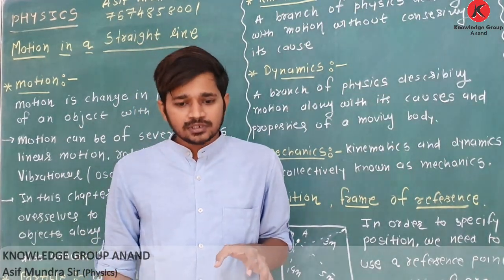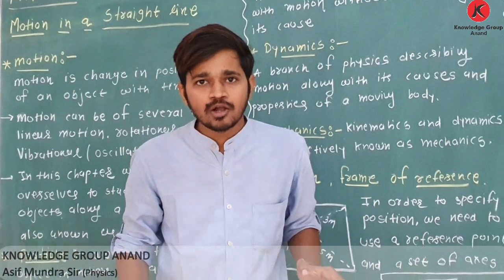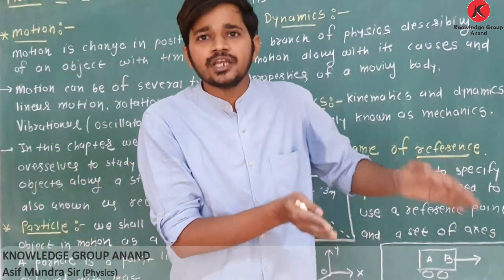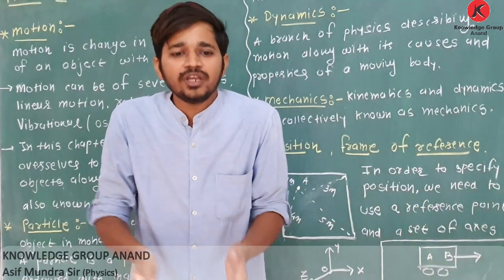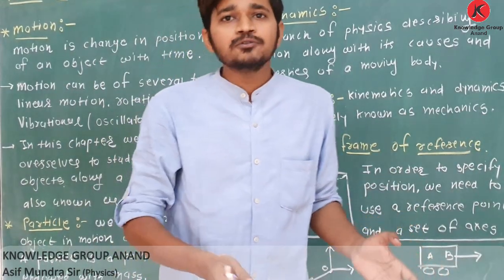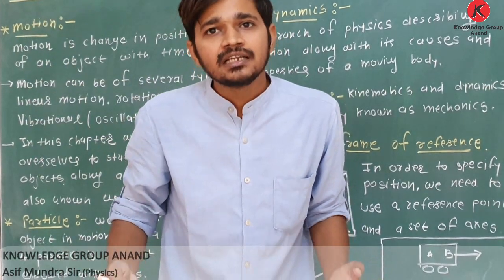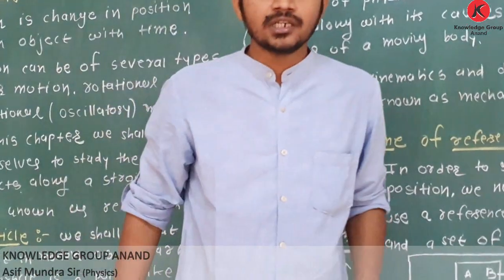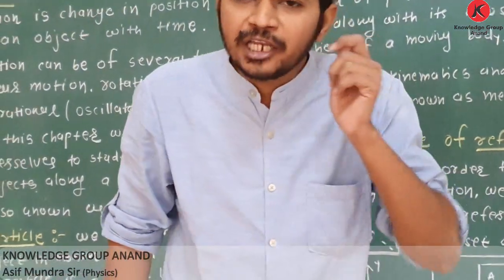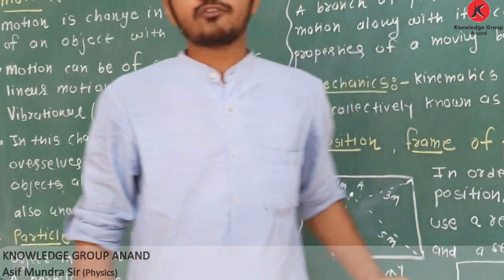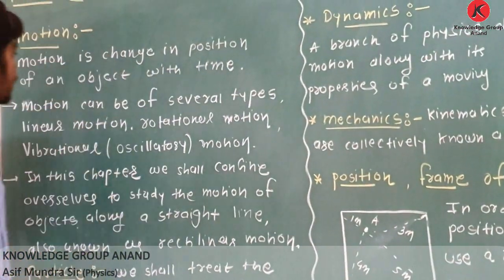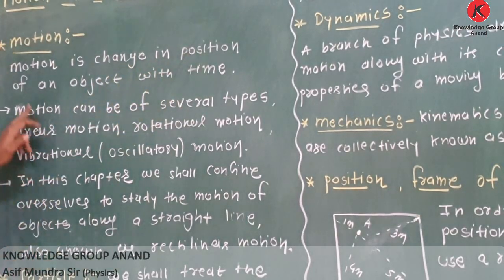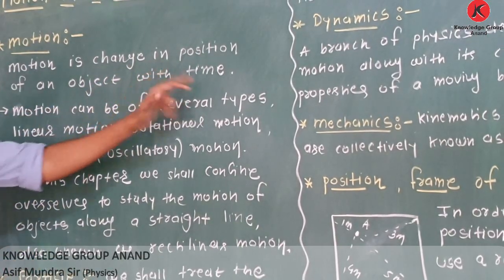When birds are flying, earth is rotating around sun, air is flowing, vehicles are moving on road, leaves are falling from tree. These all are examples of motion. But how to define motion? What is the definition of motion? How to write? See, motion is change in position of an object with time.